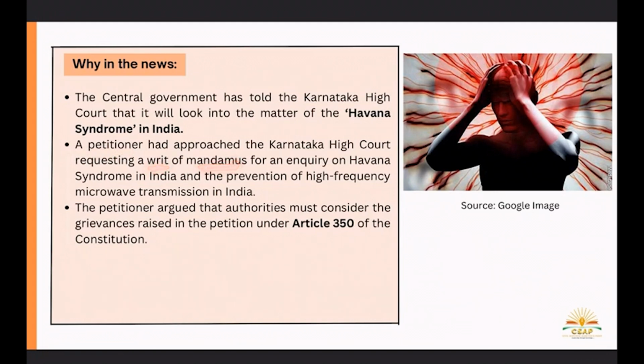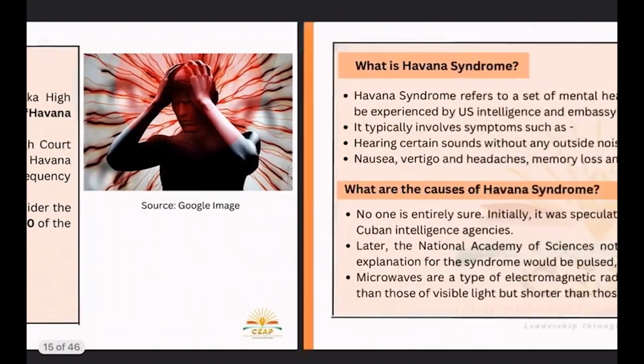Mandamus directly comes under the writs that we mention under Article 32. This was for an inquiry on Havana syndrome in India and the prevention of high frequency microwave transmissions in India. The petitioner argued that authorities must consider the grievances raised in the petition under Article 350 of the Constitution.